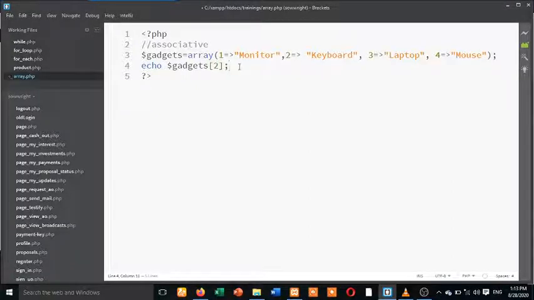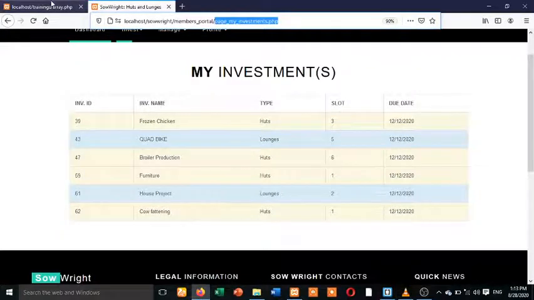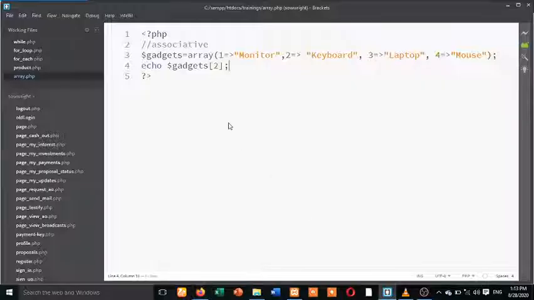So keyboard. What is very important now is, ask yourself, do you know the difference between index array and associative array?